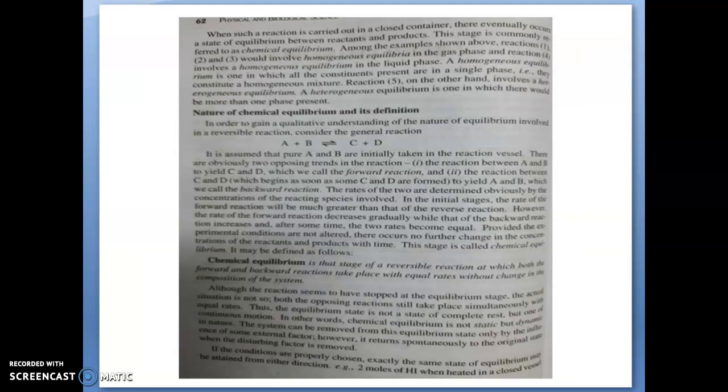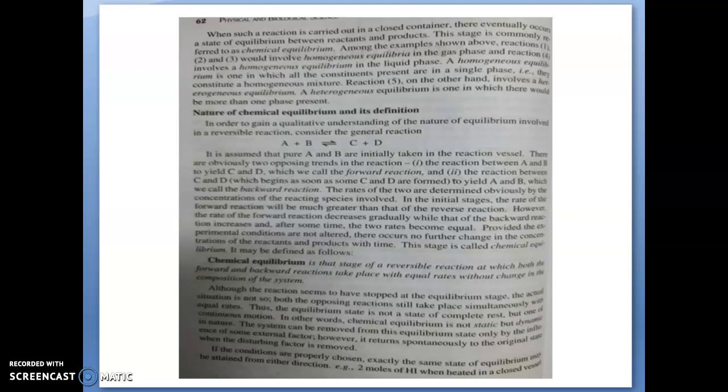Only when the rate of the backward reaction and the forward reaction are equal can we say it is in an equilibrium state. If such a reaction is carried out in a closed container, a state of equilibrium between reactant and product eventually occurs. That state is known as chemical equilibrium.